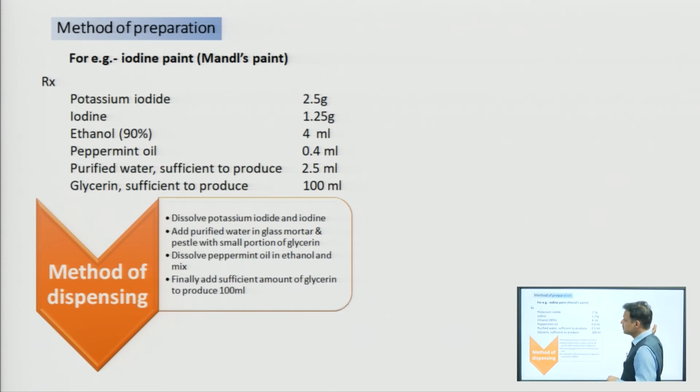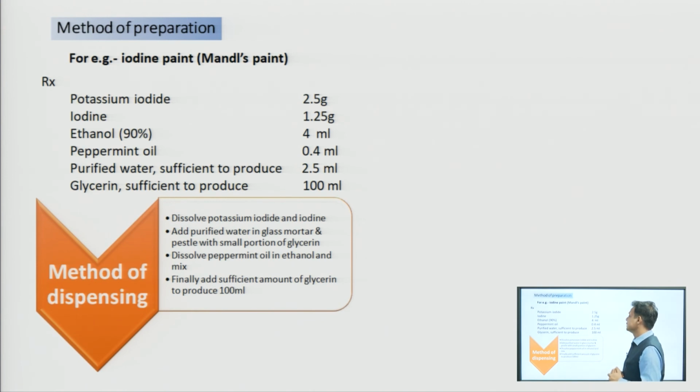So, the solubility of iodine is enhanced by the formation of these polyiodides. This reaction is used for solubilizing iodine. Ethanol is used as a co-solvent, peppermint oil as a flavoring agent, purified water as the solvent, and glycerine again to control the smoothness or